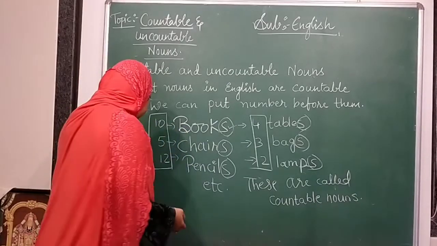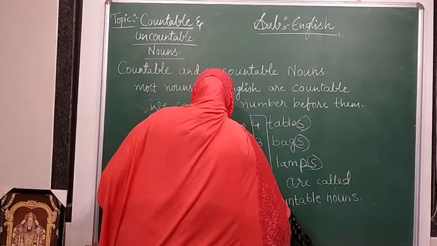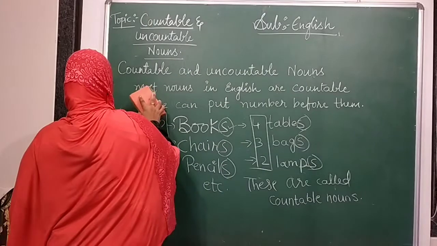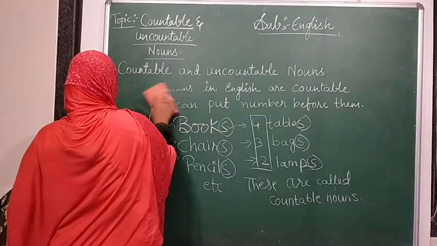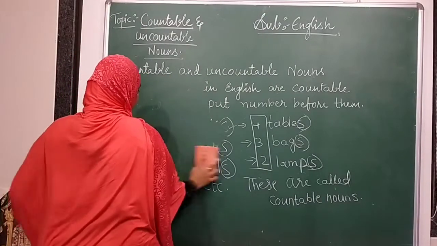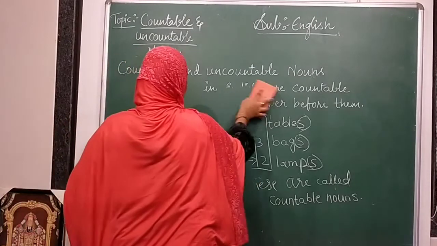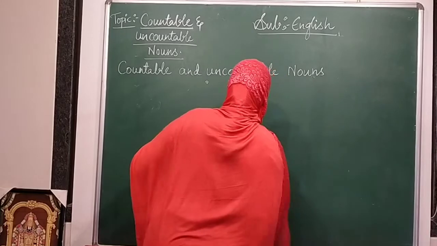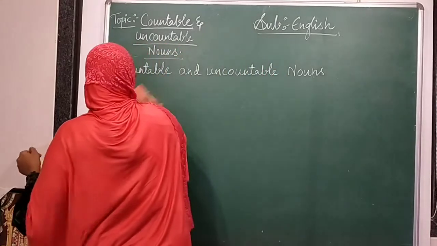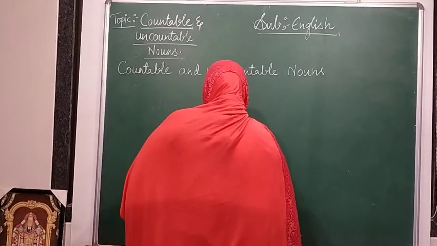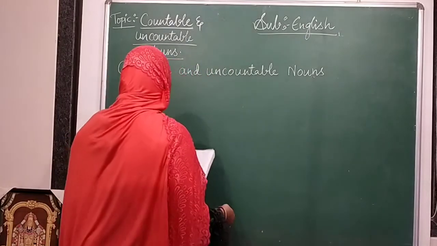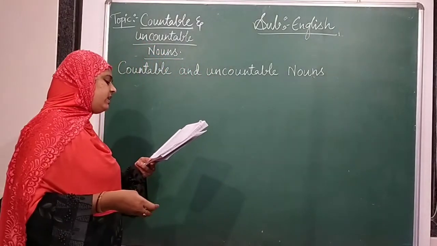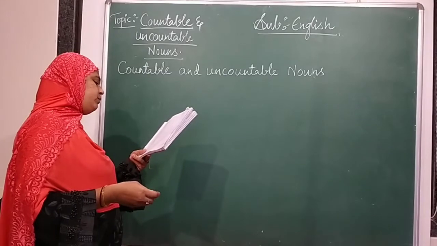So did you all understand this about countable? I'll tell you more examples. Countable nouns have singular and plural forms, and we can put a number before them.